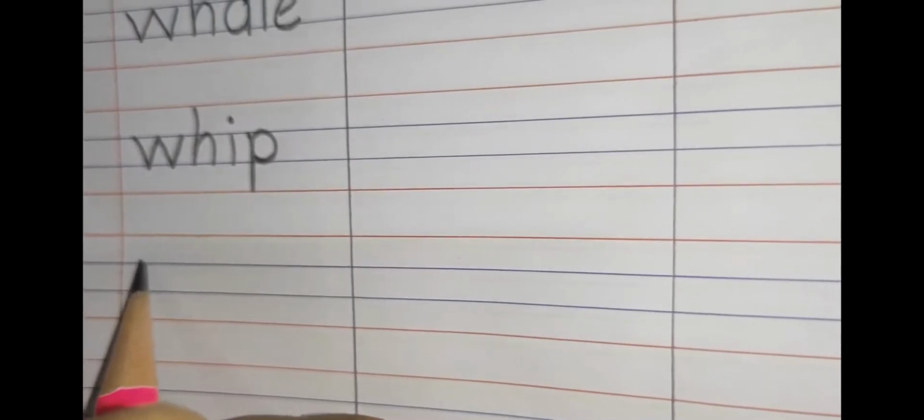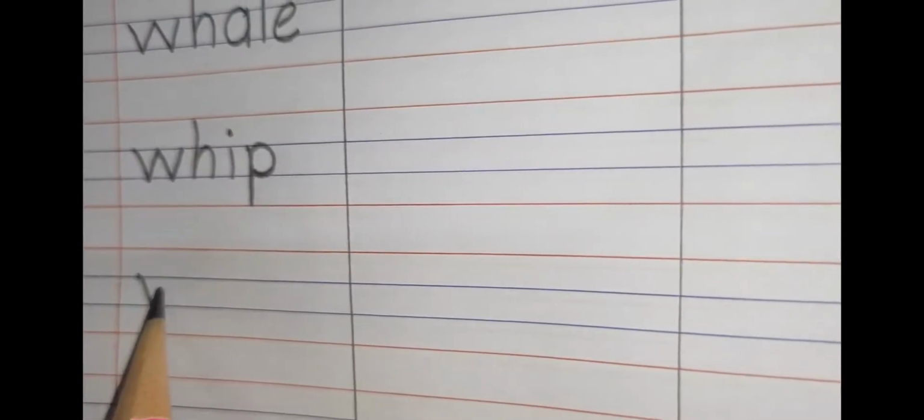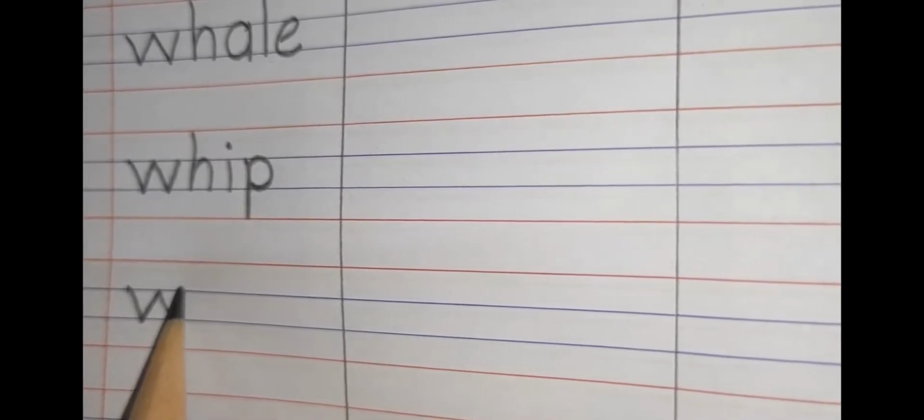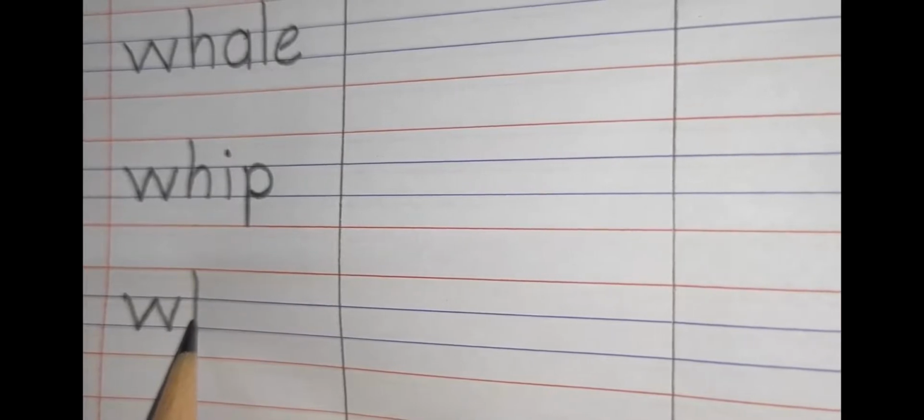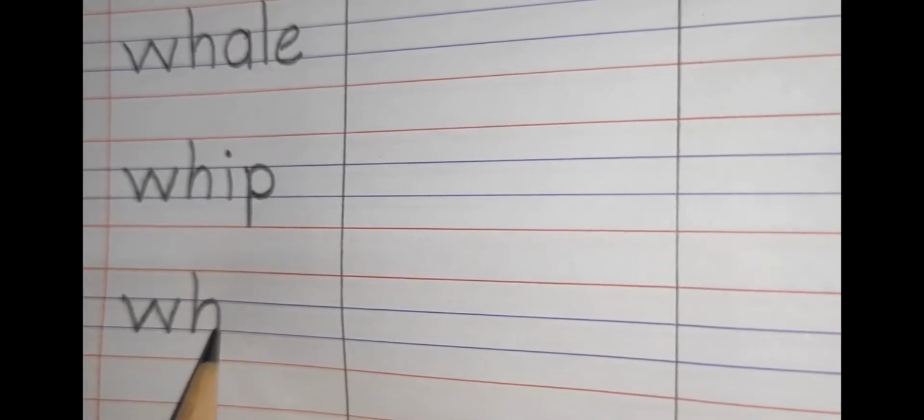Now, next word is wheat. For writing wheat, first we have to make slanting line. Again, go up in a slanting line. Come down in a slanting line. Again, go up in a slanting line. For H, standing line from red to blue line. Go up and make a curve.